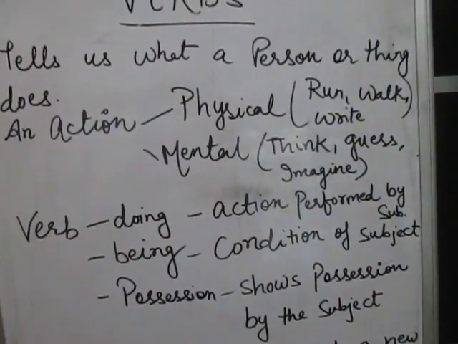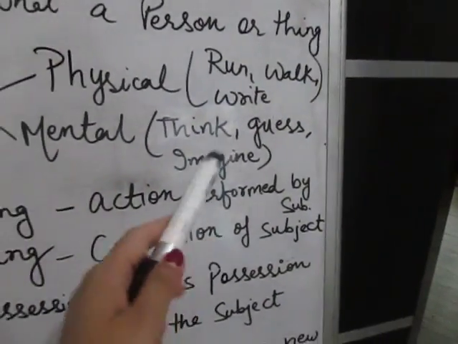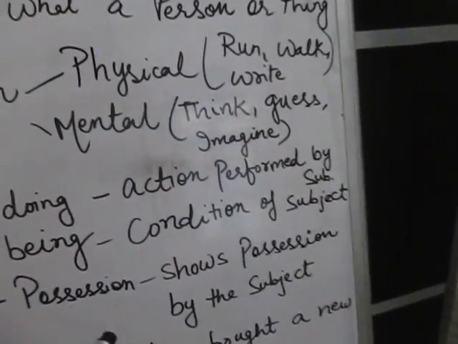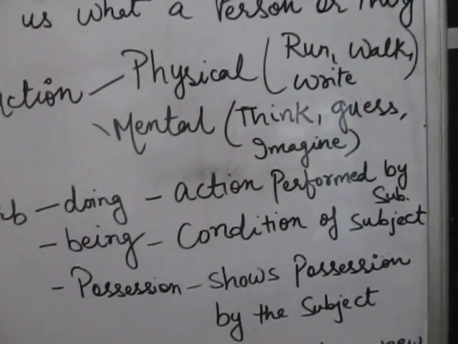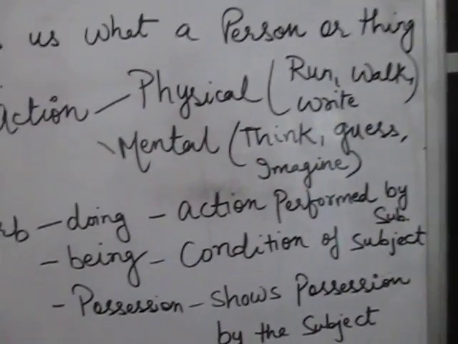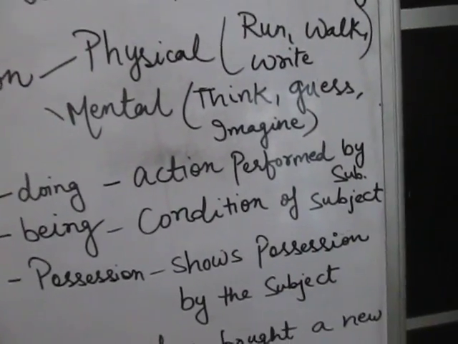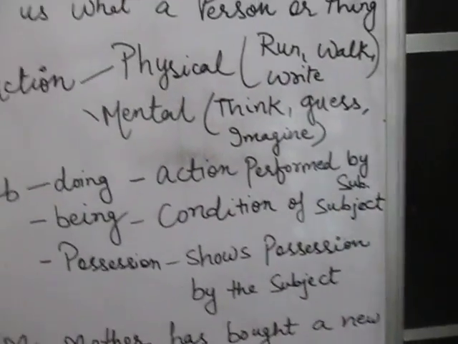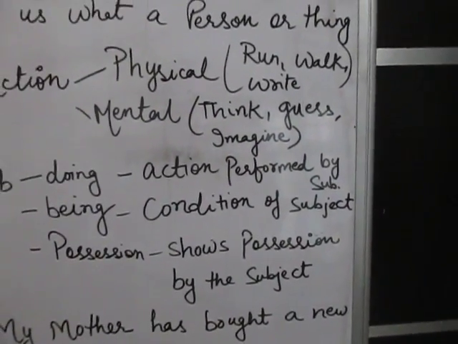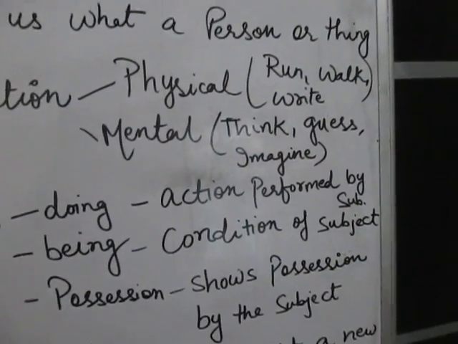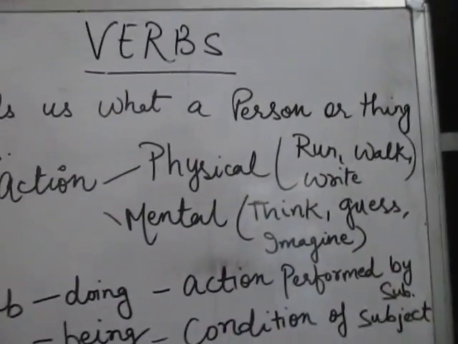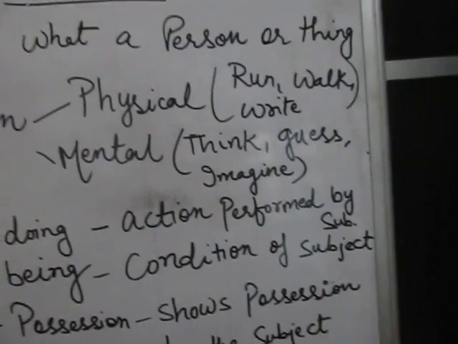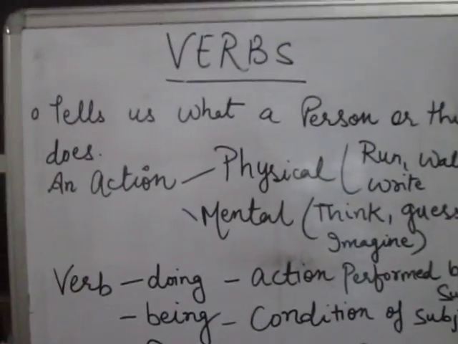Now, verb of doing means a verb which tells about the action which is done. For example, I am reading a book. So it is verb of doing. Verb of being, condition of subject it is telling. For example, the clouds are raining. So it is telling what? It is telling being. What is the condition of clouds? They are raining, right? Possession, it shows possession. This house is mine. This book is mine. This book is Ria's book. This is Ria's house. So it shows possession, right? So these all are the different kinds.